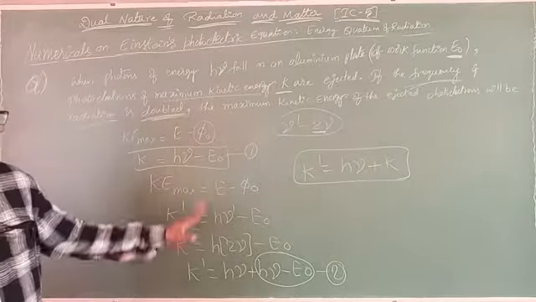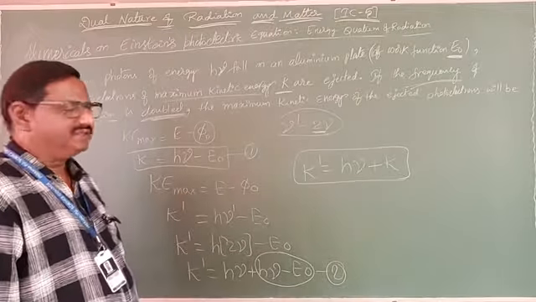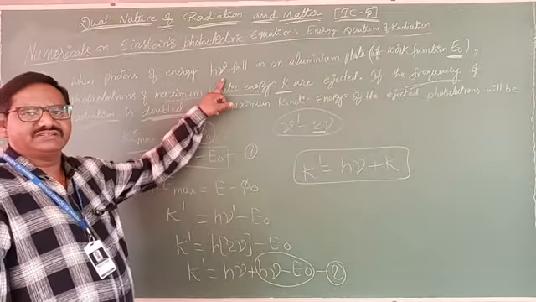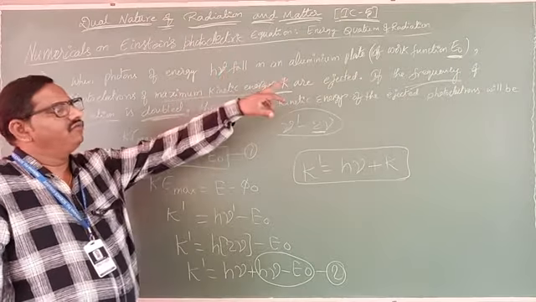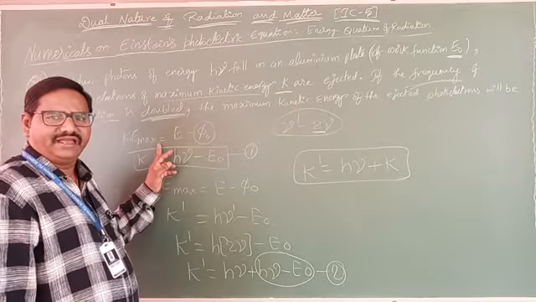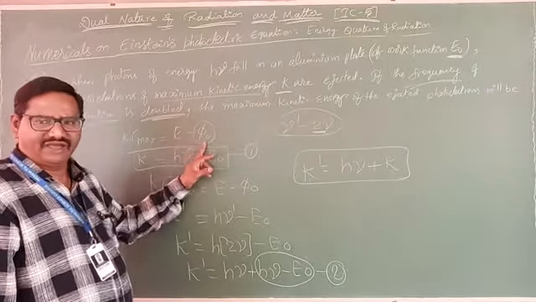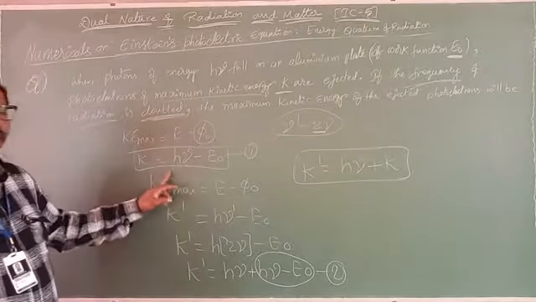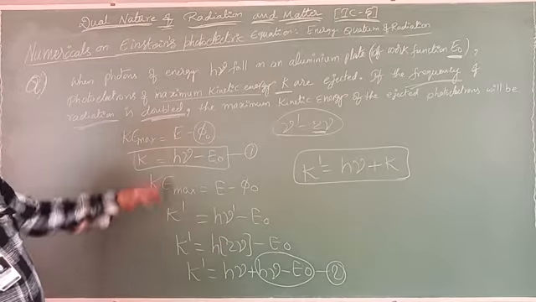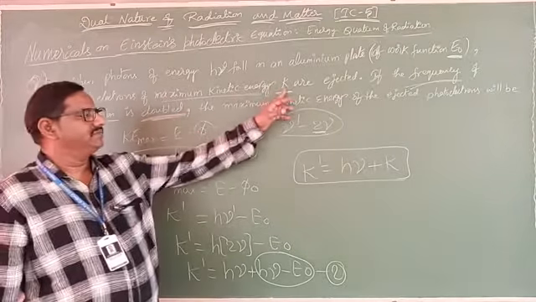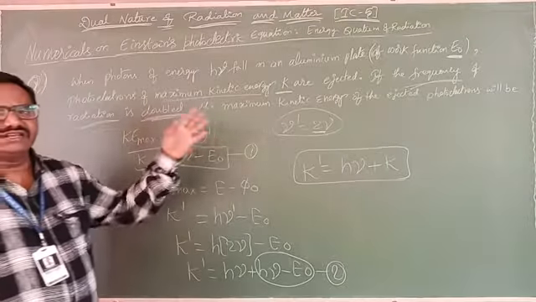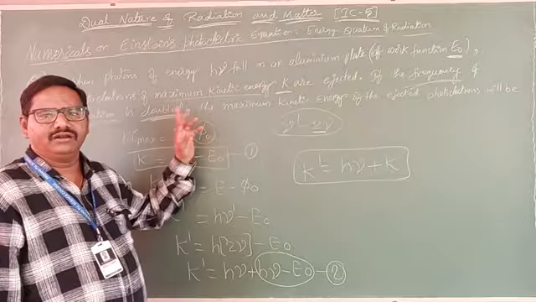Okay. Very simple sum and easy also. First they gave the frequency nu, then the work function is given as E naught. So maximum kinetic energy Ke maximum equals E minus phi naught. Clear? So K equals h nu minus E naught. It is equation number 1. Now at that time, the maximum kinetic energy we write as K.